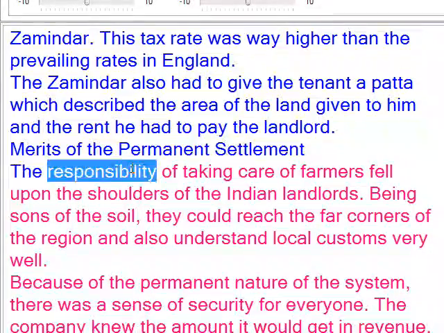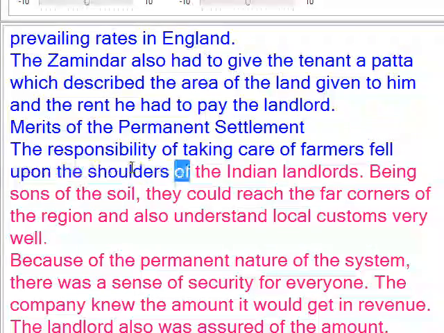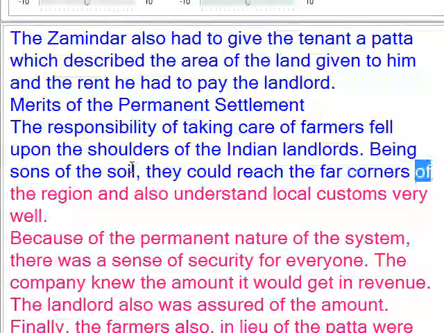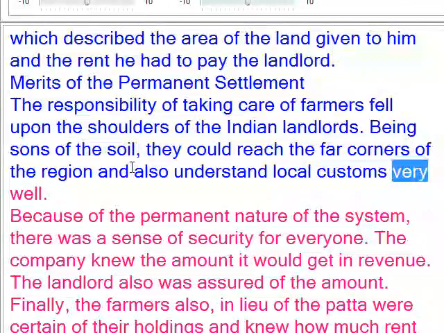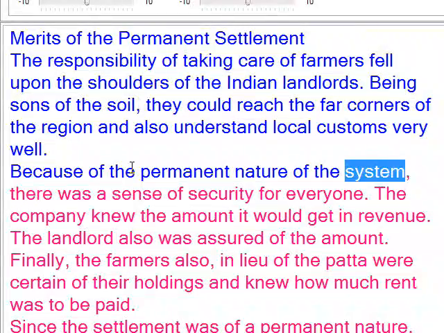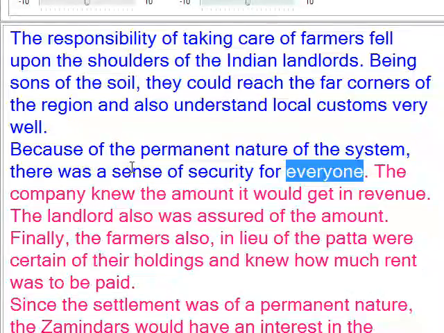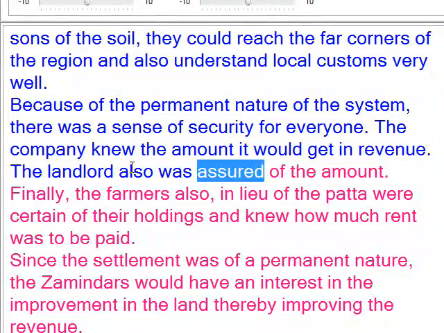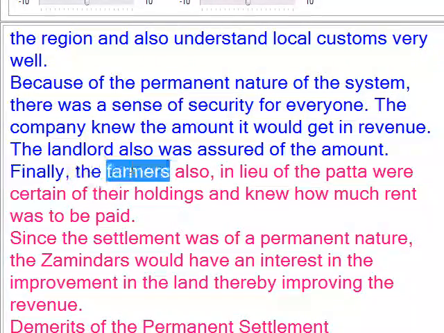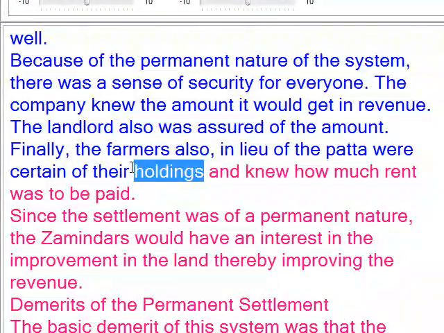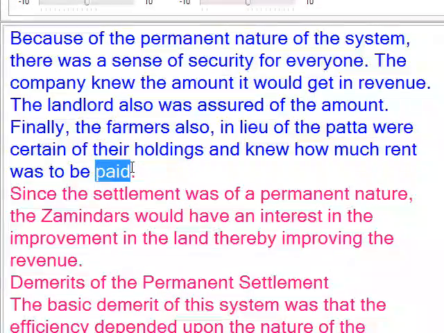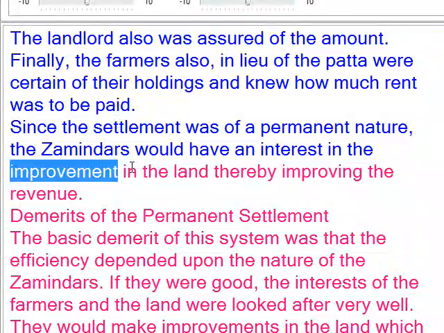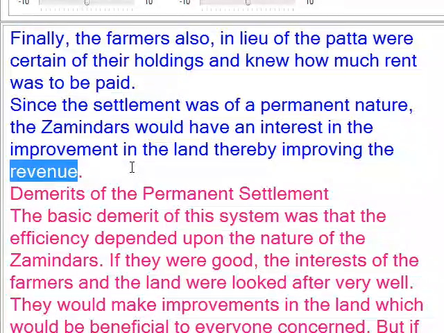Merits of the Permanent Settlement: the responsibility of taking care of farmers fell upon the shoulders of the Indian landlords. Being sons of the soil, they could reach the far corners of the region and also understand local customs very well. Because of the permanent nature of the system, there was a sense of security for everyone. The company knew the amount it would get in revenue. The landlord also was assured of the amount. Finally, the farmers also, in lieu of the patent, were certain of their holdings and knew how much rent was to be paid. Since the settlement was of a permanent nature, the zamindars would have an interest in the improvement of the land, thereby improving the revenue.